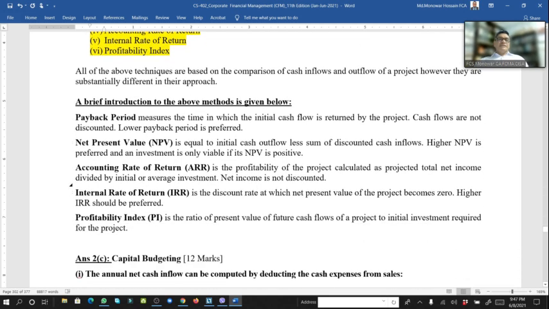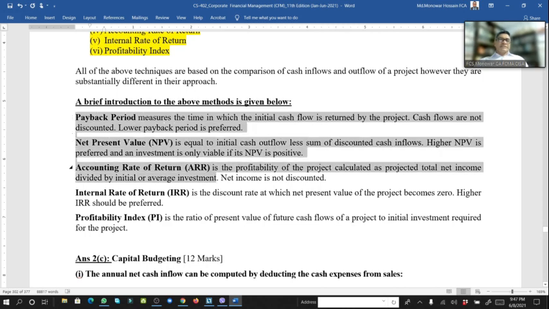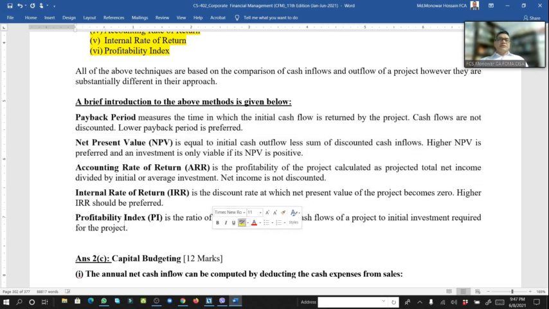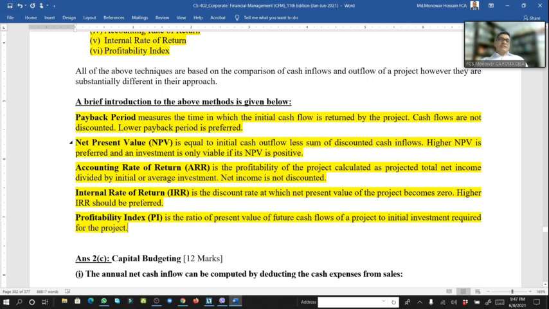And briefly describe what is payback, what is net present value, what is accounting rate of return, what is internal rate of return, profitability index, and how we decide. Because if NPV is positive, then we take it.